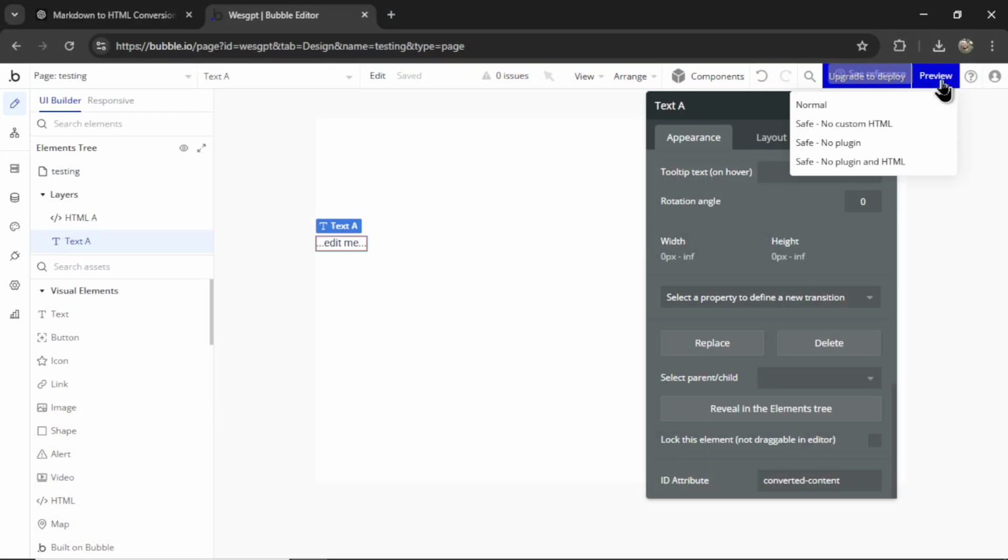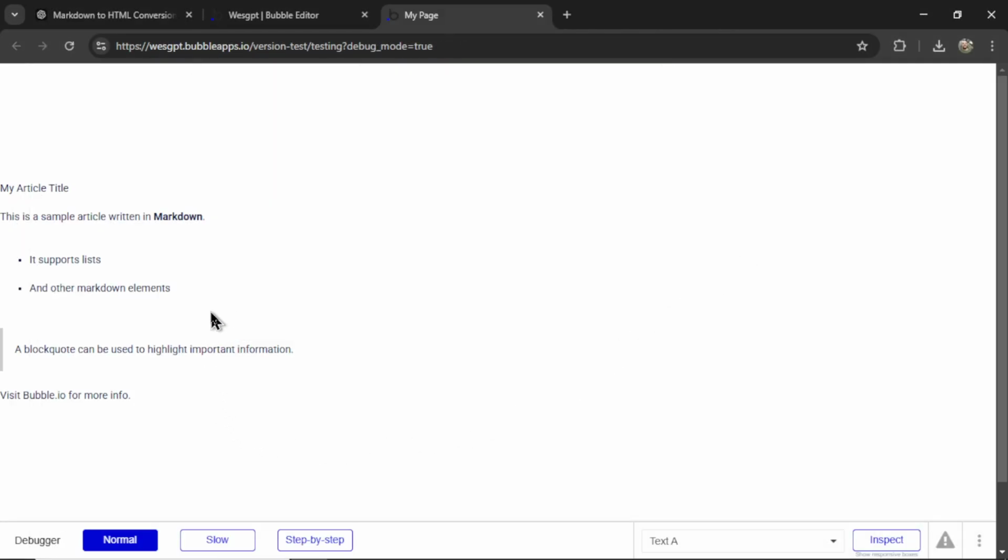Now let's preview the page, and there we go. It injects that article text right into the element. And look, it supports lists. It's the sample article written in Markdown. But look, it is bolded, so now it's HTML.